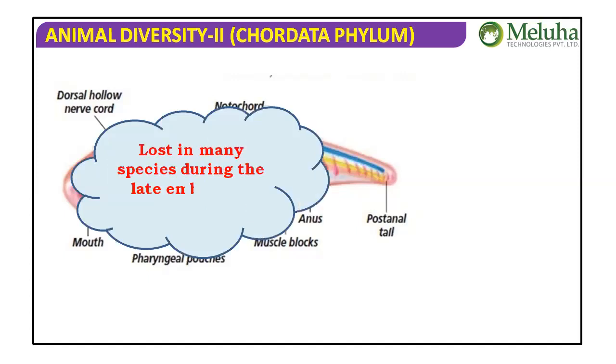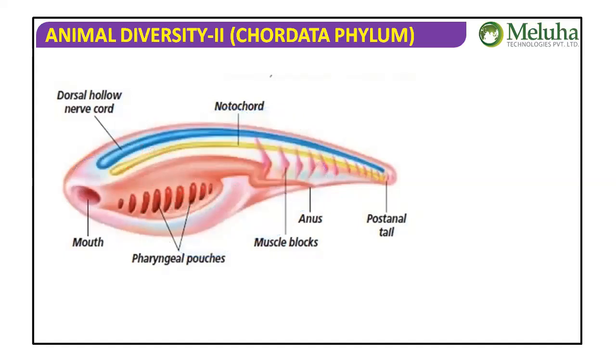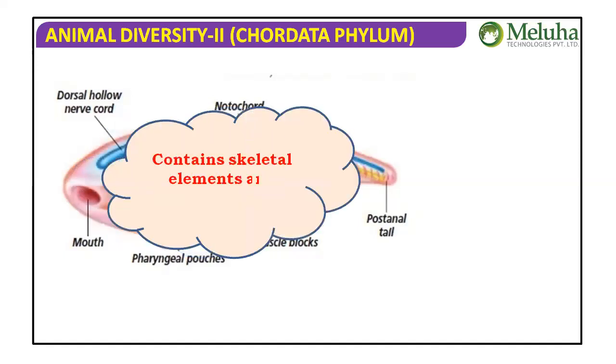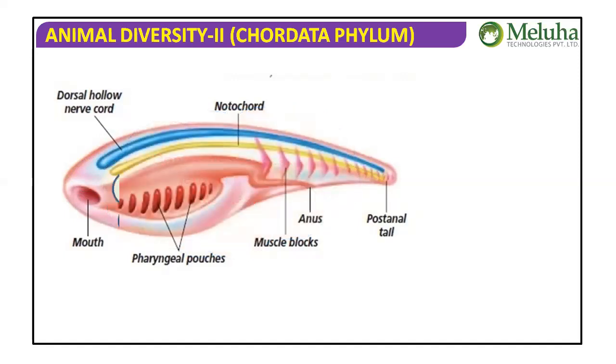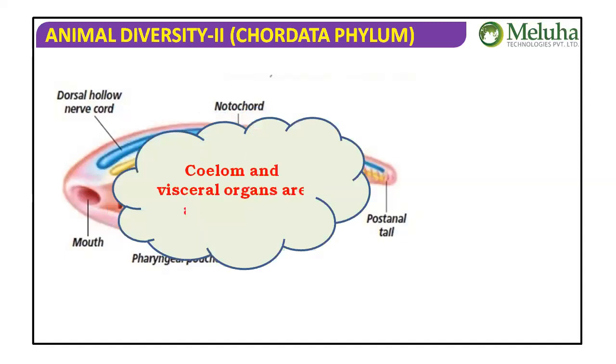It is lost in many species during late embryonic development. In the case of urochordates, the tail contains some skeletal elements like the vertebral column, and muscles are also present. No visceral organs: coelom and visceral organs are absent in the tail.